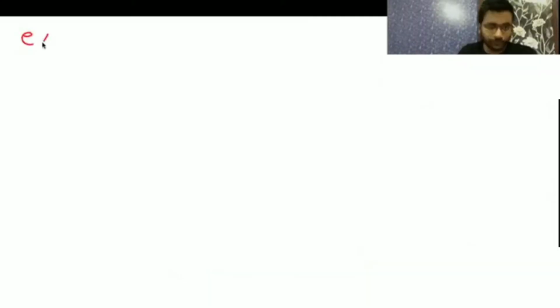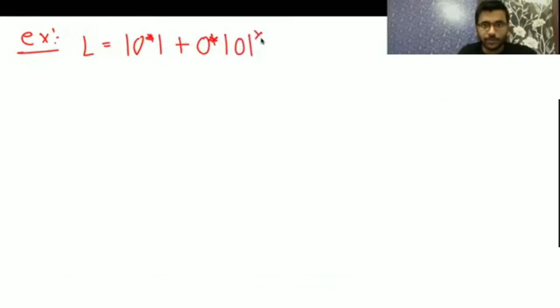Example: L equal to 10*1 + 0*101*. So these two are different languages. For this, the minimum pumping length we got is 3, and for this also we got the minimum pumping length as 3.